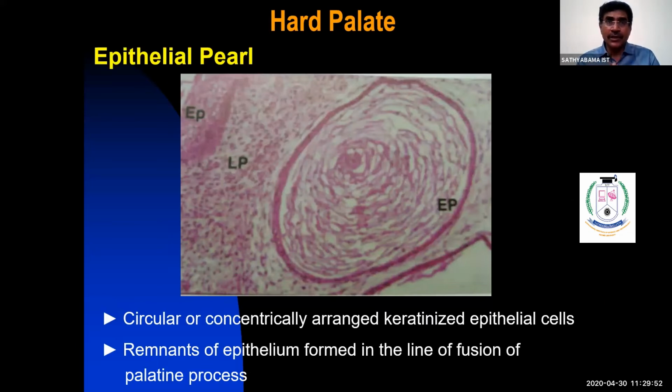You know, the rest of dental lamina is called the cell rest of Serres. In the same way, the remnant of Hertwig's epithelial root sheath is called the cell rest of Malassez. In the same way, here you have a remnant present along the fusion of the two palatal processes. So the two palatal processes fuse to form the palate. Along this line of fusion, you have a remnant of epithelium. That is called the epithelial pearl.